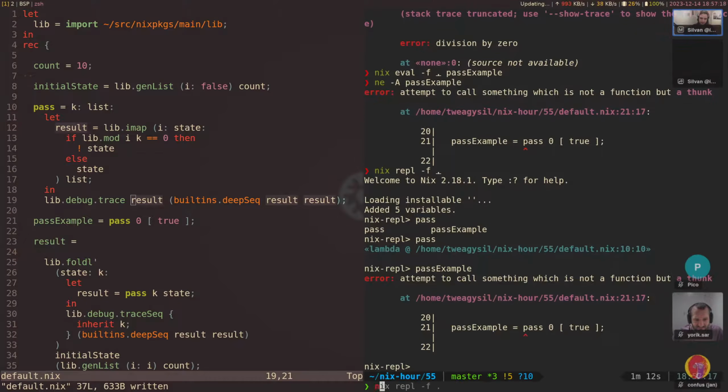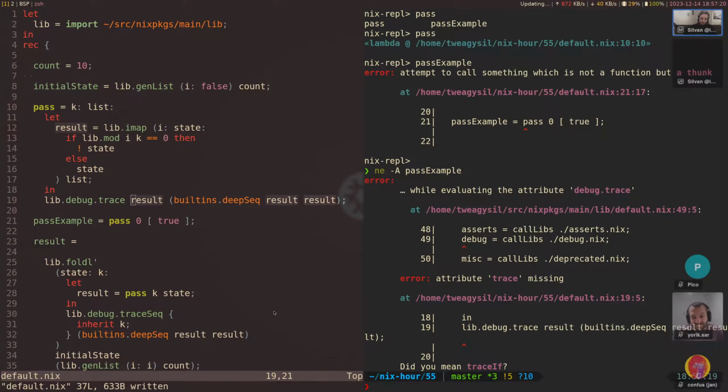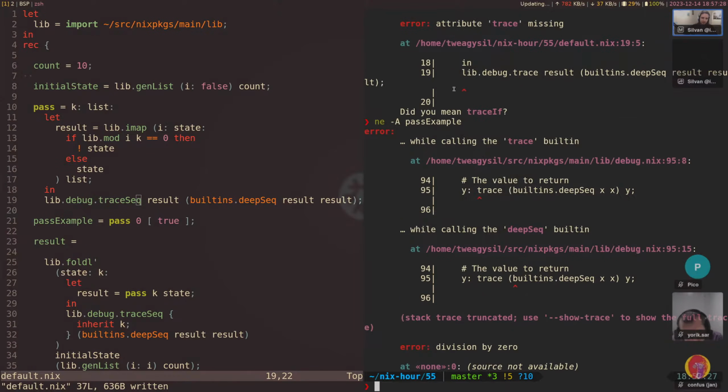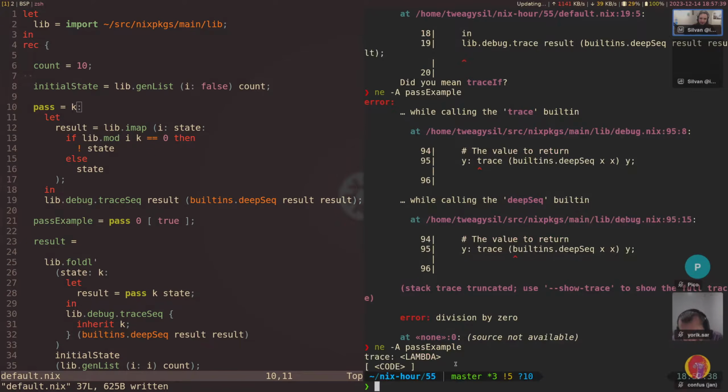That should work. Debug.trace. There's no trace. This is a bit weird. Trace sec. And it doesn't. Oh, now we added it. Right. So yeah, traceSeq. It's a lambda. So we just deepSeq a lambda, and that doesn't do anything.